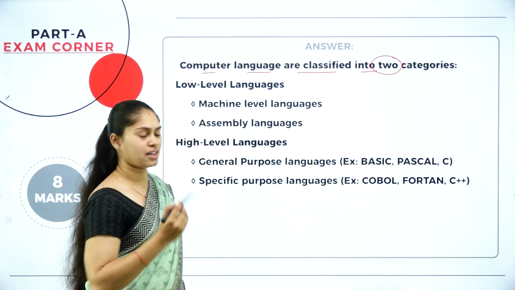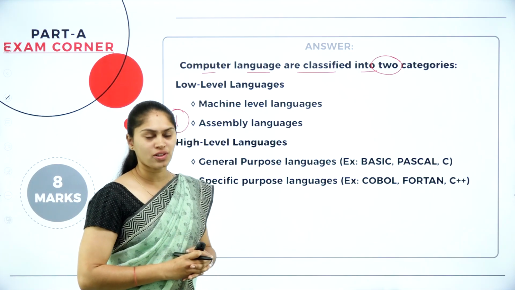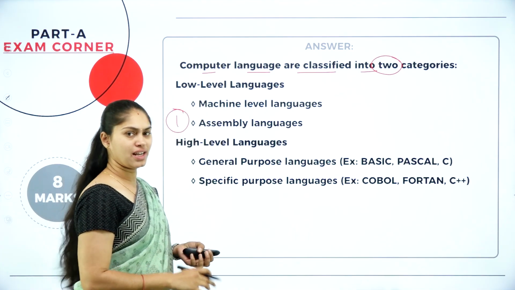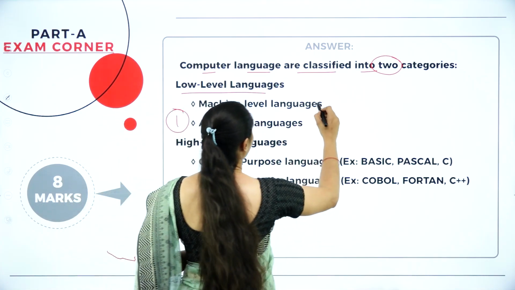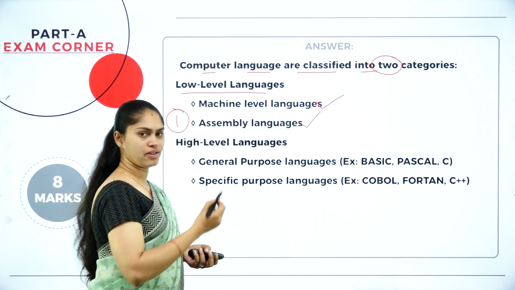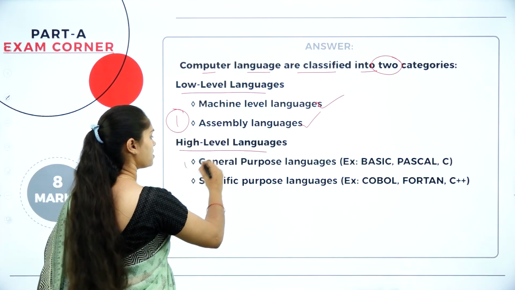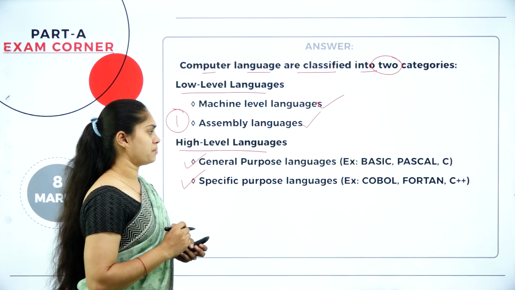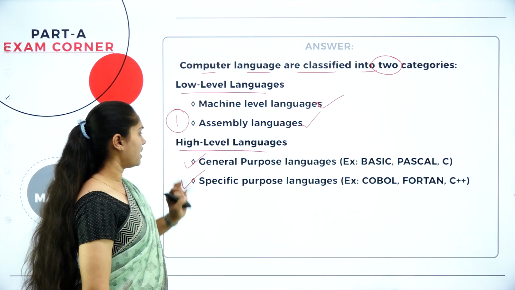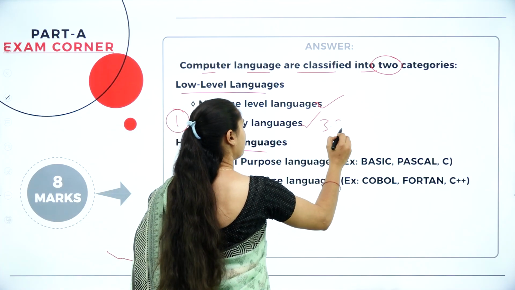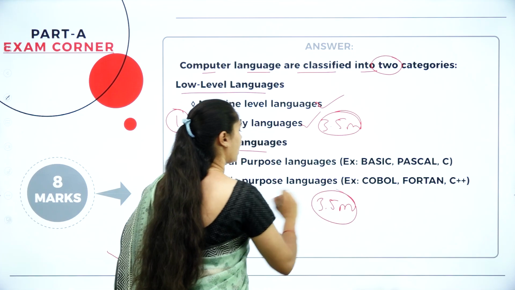Mention this category, so you will be able to get 1 mark for this. So we have two types or two categories of computer language. One is low level language. Under that we have machine level and assembly level. And we have a second type, high level language. In that we have general purpose and specific purpose language. So you need to explain both low level and high level. You can expect 3.5 marks for this and another 3.5 marks for the high level.